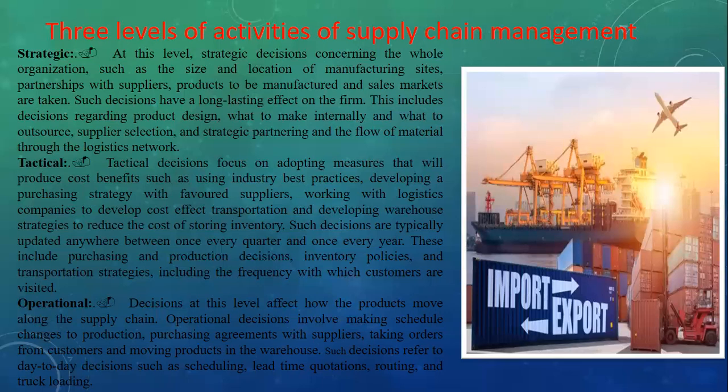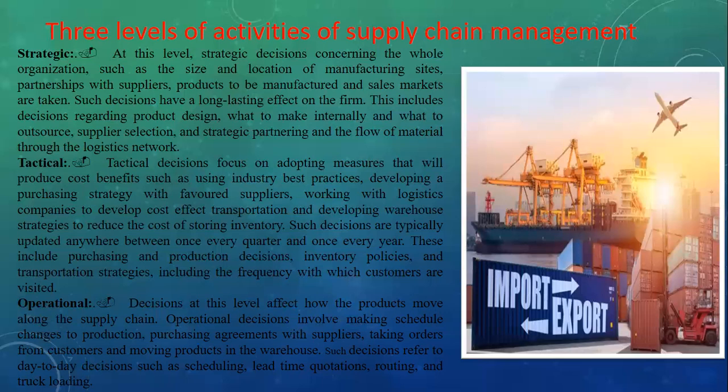In the same way, a tactical decision is very important to be taken at a strategic level. So here we need to understand which transporter will give you the best optimum level of transportation cost. Okay, so we need to understand this, then make good decisions. These include the purchasing and production decisions also. Purchasing the raw material is also an important part of the manufacturing process. So here we need to give strategic planning regarding the purchasing and production decision.